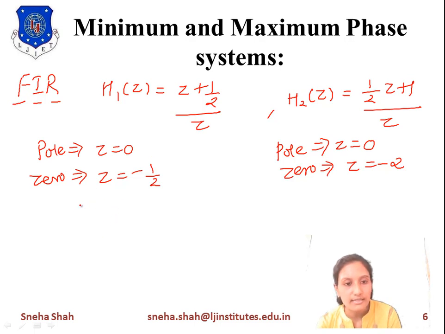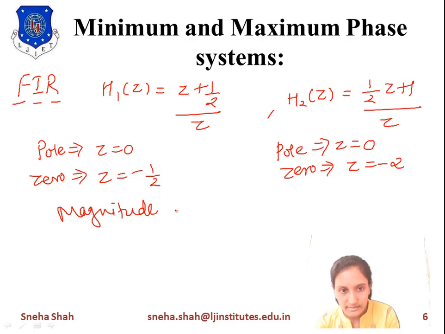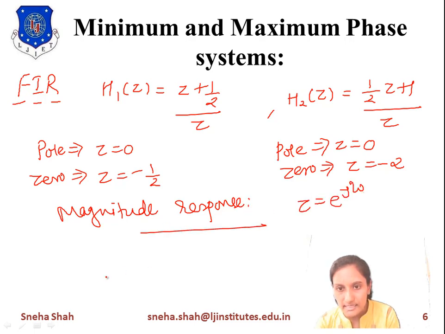First of all, for this we have to find the magnitude response of this system. For that, first we will take z equals e raised to j omega in this equation. So h1 of z becomes h1 of omega.